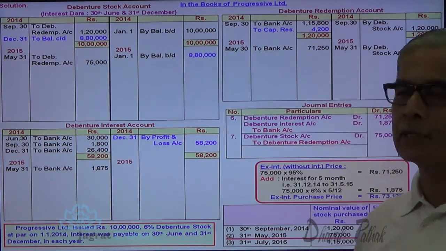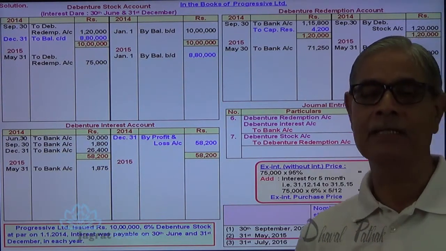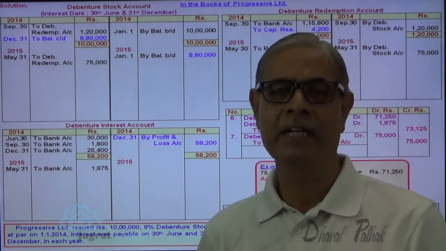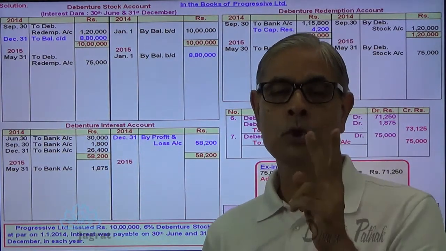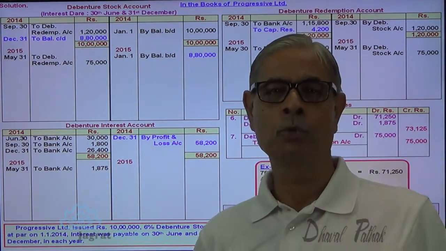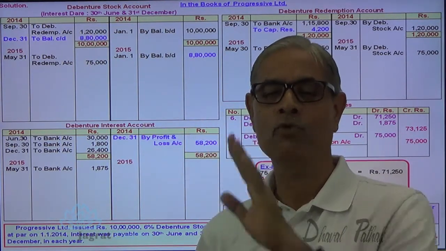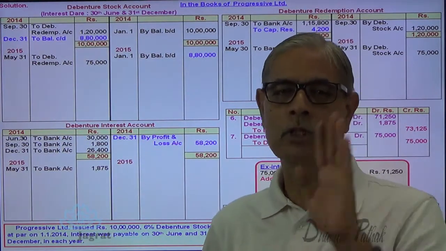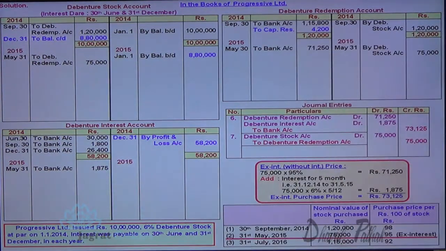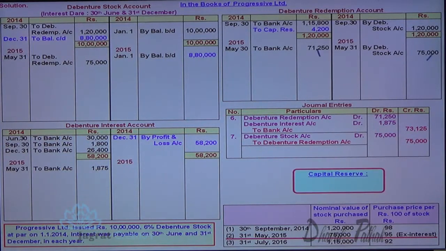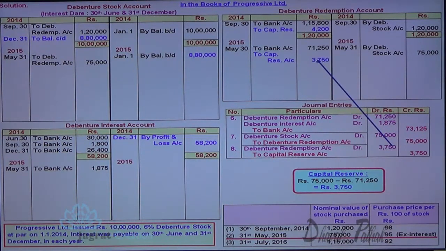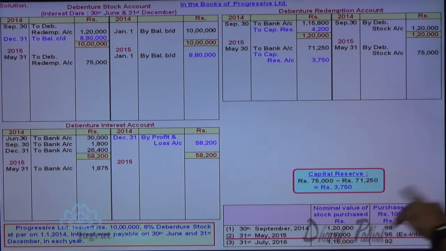Now you have to strike the closing balance over here. But you can't strike the closing balance right now because here 1 lakh rupees must be redeemed every year. Here only 75,000 has been redeemed. So yet 25,000 will be paid on 31st of December to the debenture trustees. And after redeeming those 25,000, this debenture account can be closed. So it cannot be closed right now. But here the cancellation has taken place. For that, find out the capital reserve. 75,000 liability is paid by 71,250. So 3750. Debenture redemption account debit to capital reserve account credit. This is how the gain on redemption of debentures is transferred to capital reserve. This entry is recorded. So 31st of May entries are done.